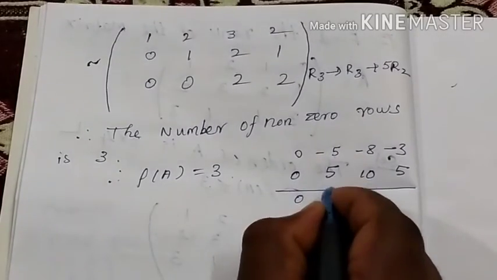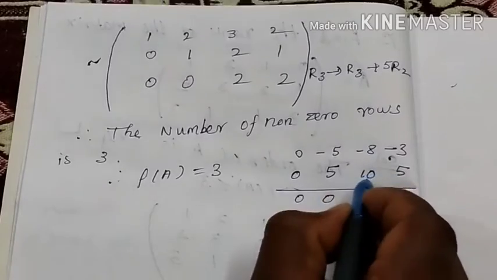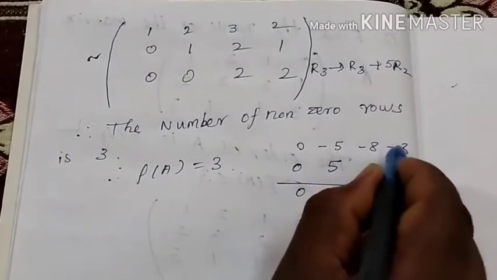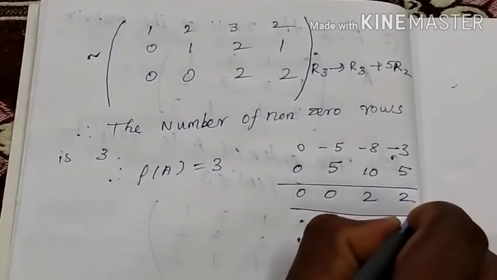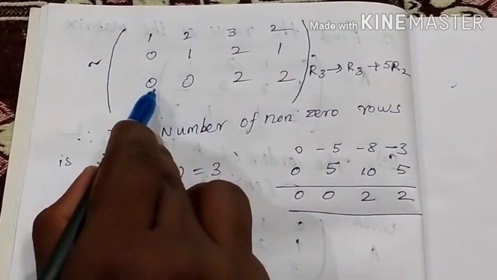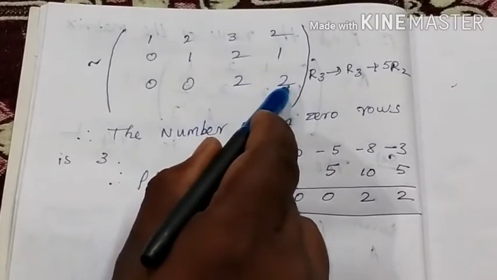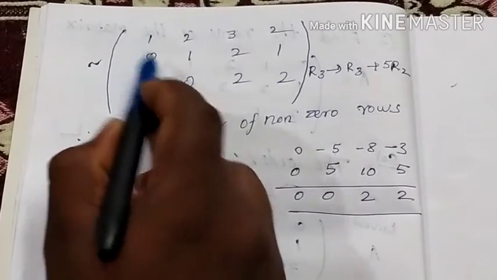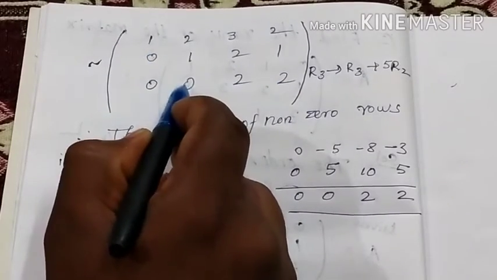0. This is for 0. Then 10 minus 8 is 2. 5 minus 3 is 2. Okay, this is the result. So now R3 changed. So R3 values are 0, 0, 2, 2. Now we get the echelon form. This is the echelon form.